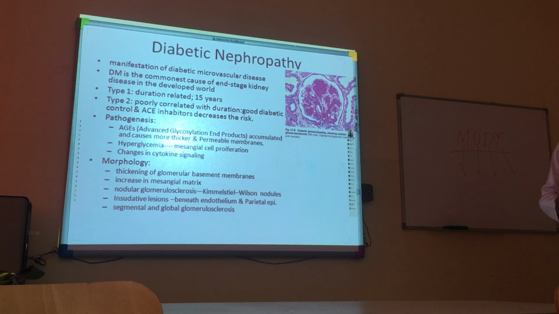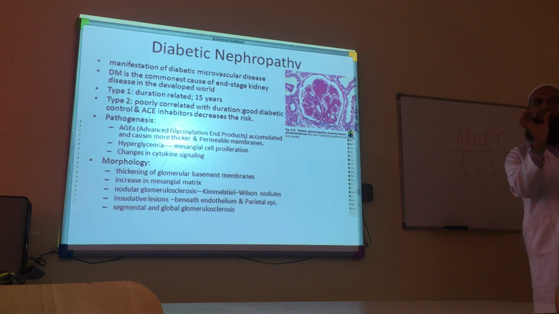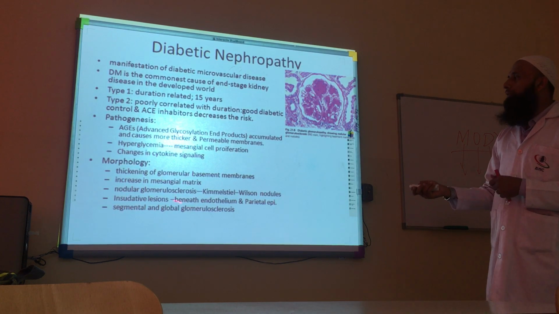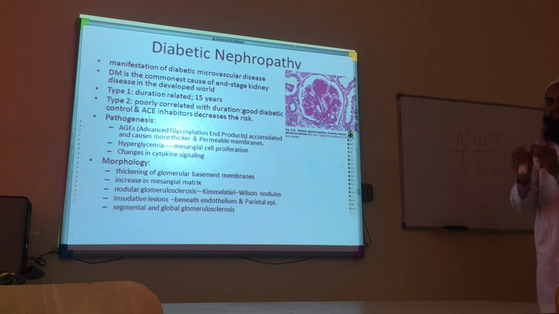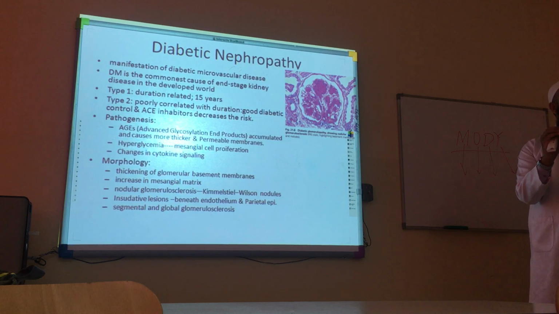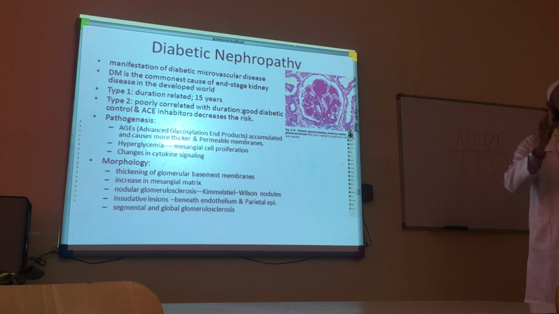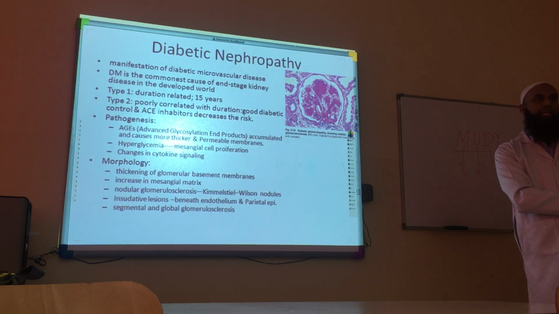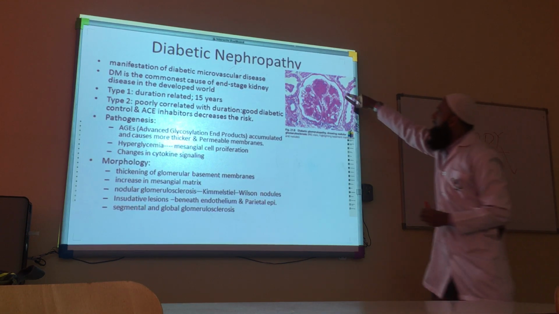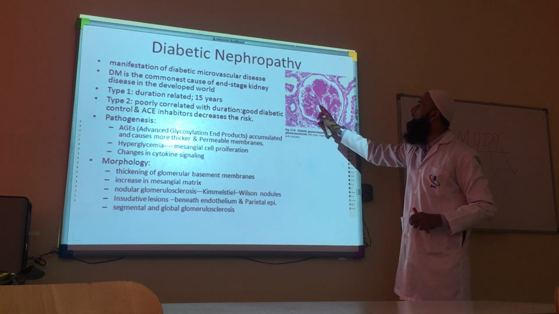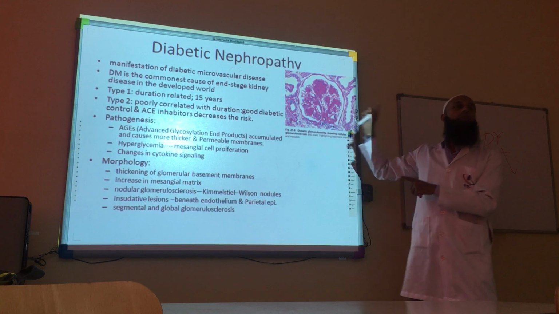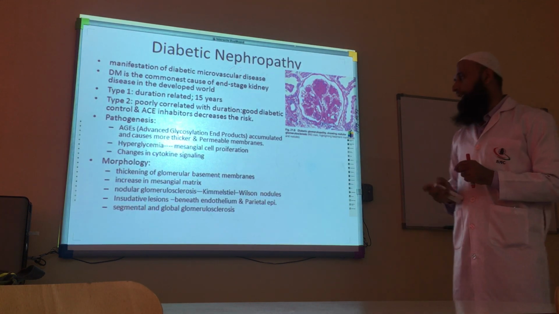Moreover, there is typical damage and injury to the endothelium and to the podocytes. So we find some insudative lesions at the level of the endothelium and parietal epithelium, either just below the endothelium of the blood vessels or at the parietal layer of Bowman's capsule. Typically, in the electron microscopy picture, we can find these insudative lesions at that place.